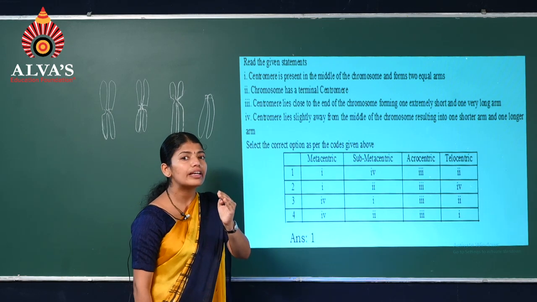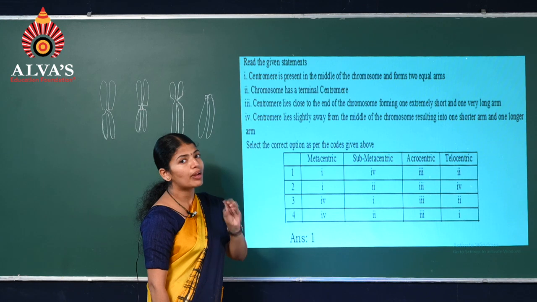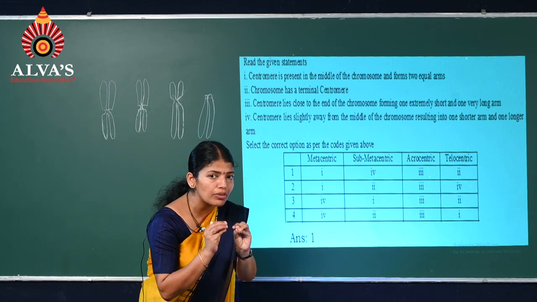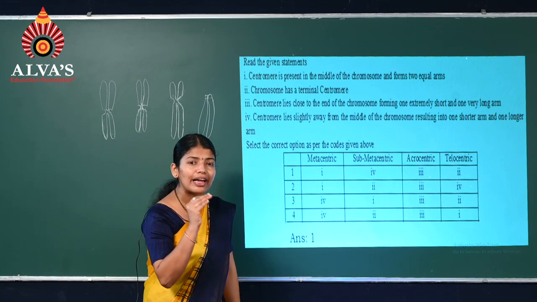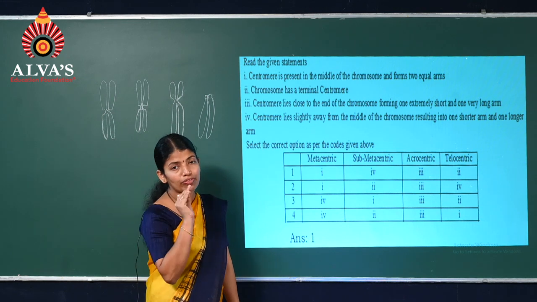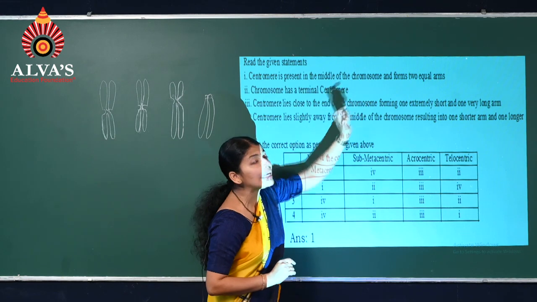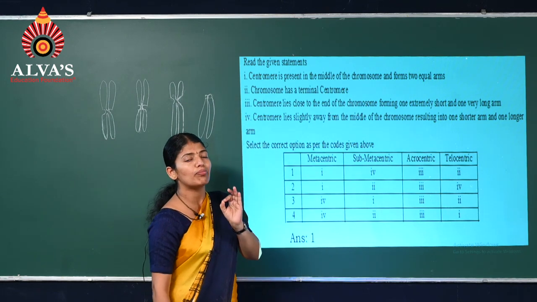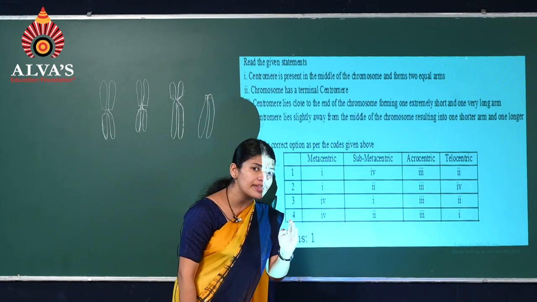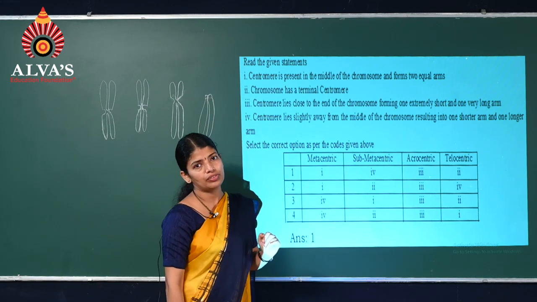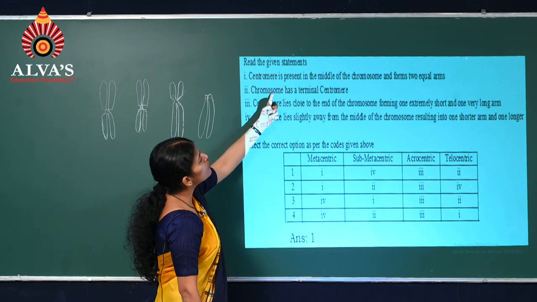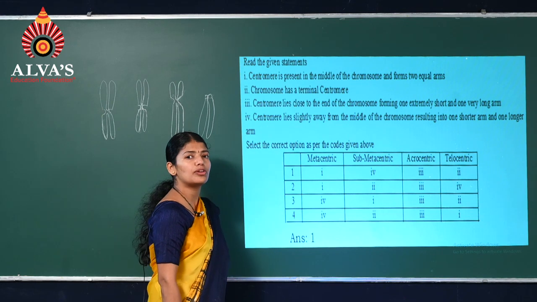How about in the case of metacentric? Metacentric is the one where the centromere is located at the center of the chromosome. Therefore, when it forms the arms, they will be of equal size. So, metacentric: at the center, equal arms. Next, chromosome having the terminal centromere.